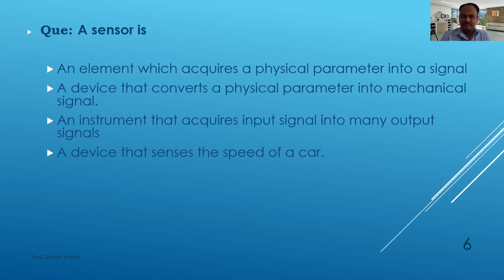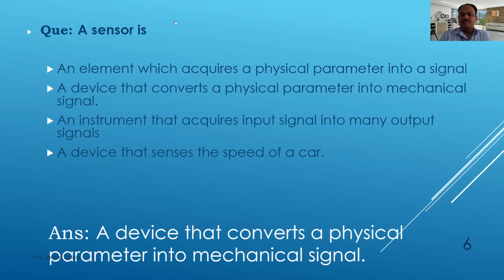And the answer is, can you guess? The second, that is a device that converts a physical parameter into mechanical signal. Okay, so sensor will convert physical parameter into mechanical signal.